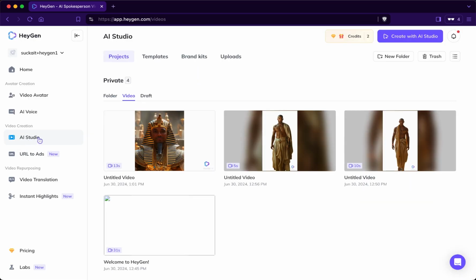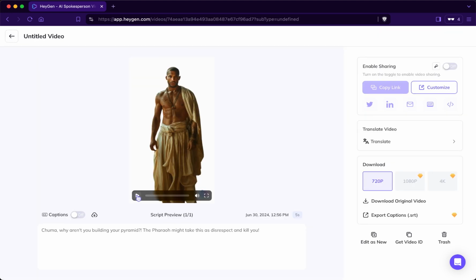If you go to AI Studio here, then you will see it here, and then you can have a look at how this will look like.